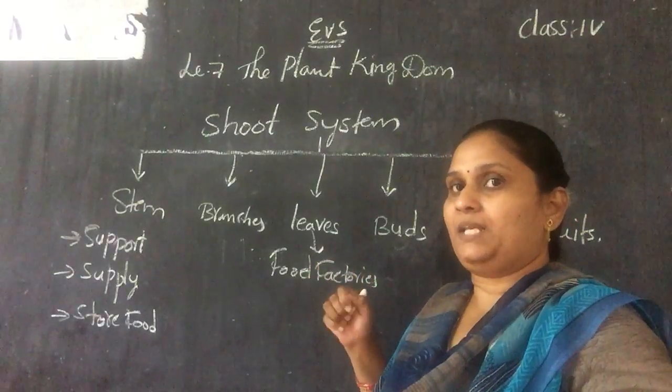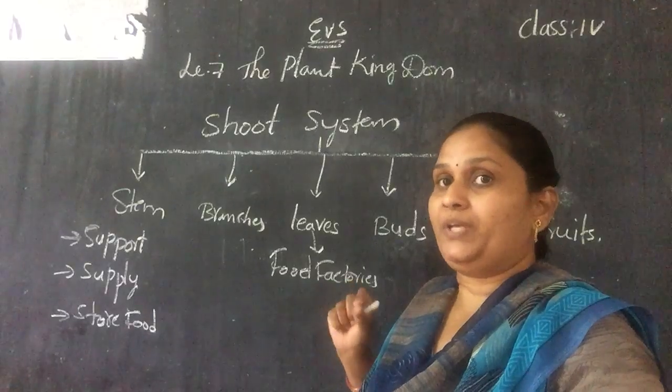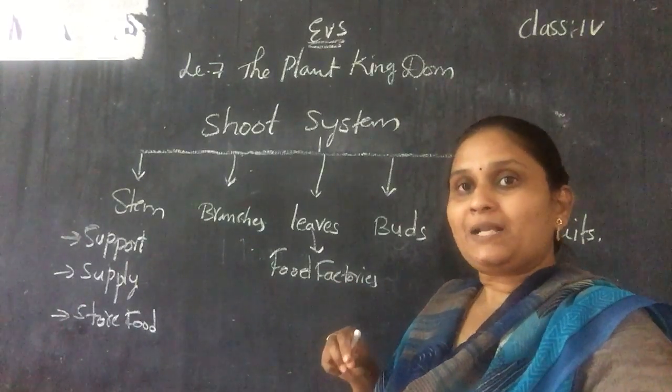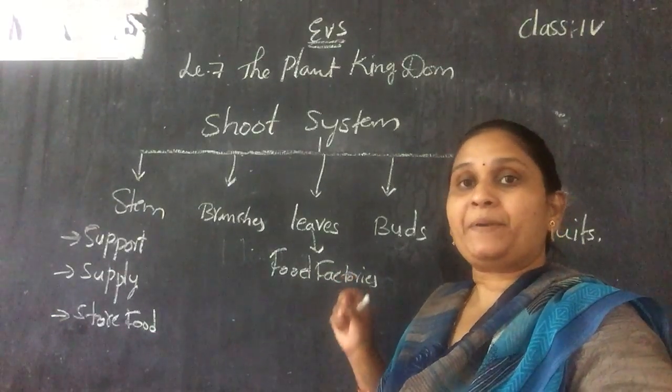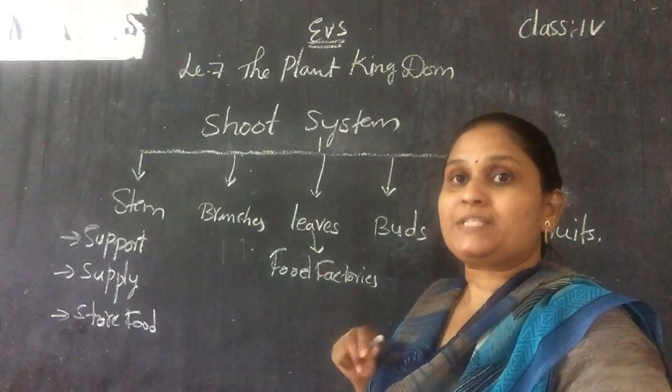So using these three, and in green color leaves, chlorophyll is present. So that will prepare the food for the plant. Okay, and the preparing of food in the leaves is known as photosynthesis.